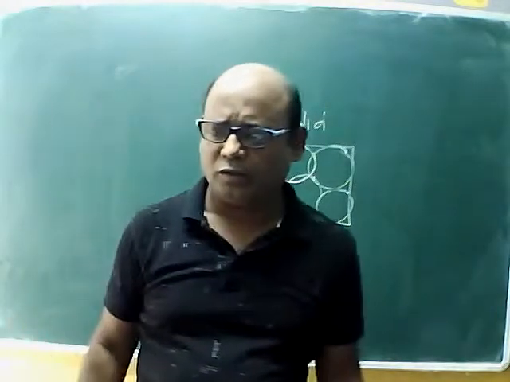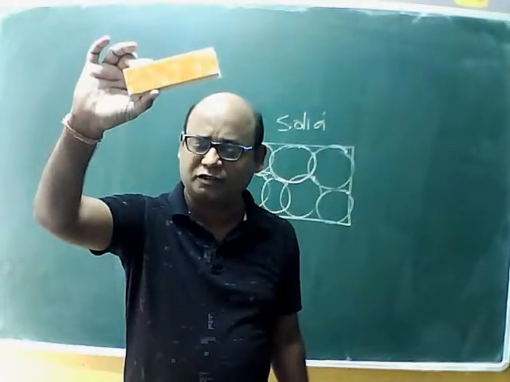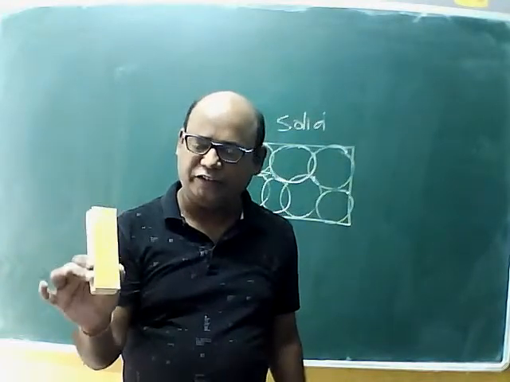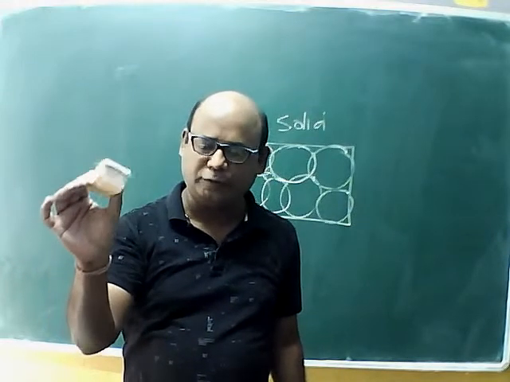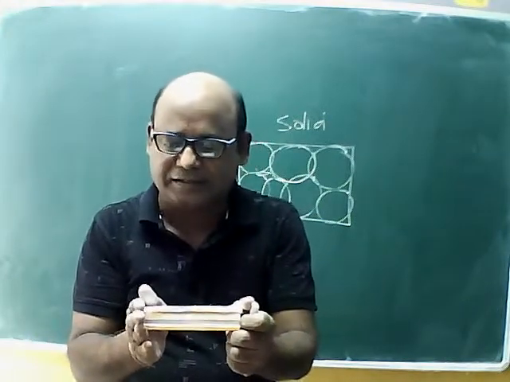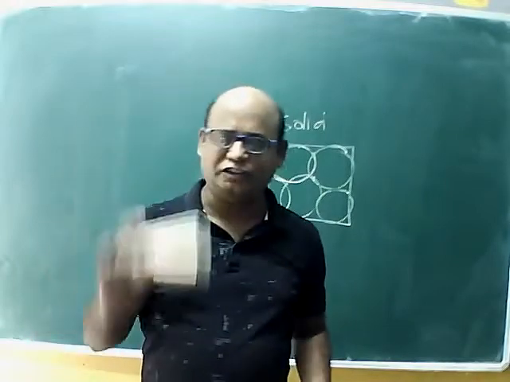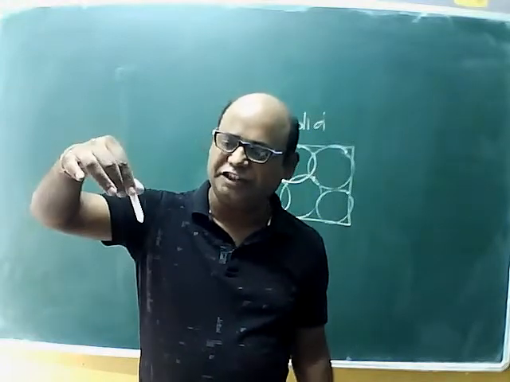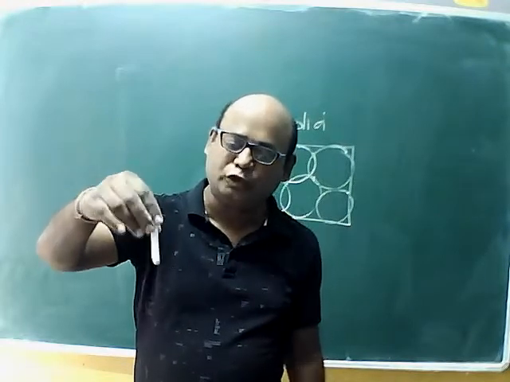That's why we will find this solid. This chalk, this duster is a solid. Is it having definite shape? Yes or no? It's having cuboidal shape and it is occupying particular space. It is having definite shape and definite volume. You take this chalk, it is also having particular cylindrical shape, and it is occupying this much volume, this much space.